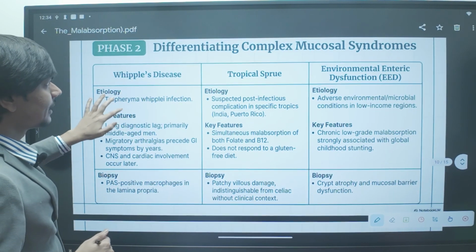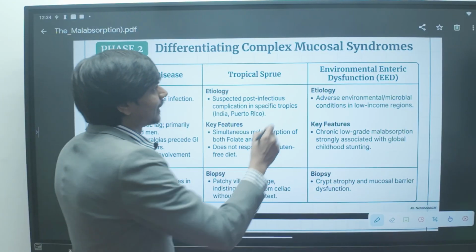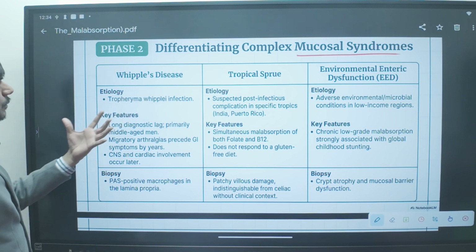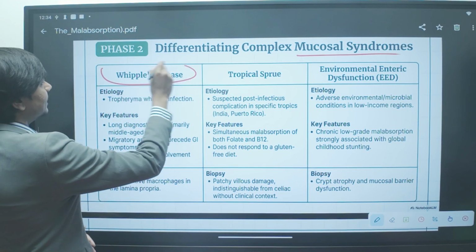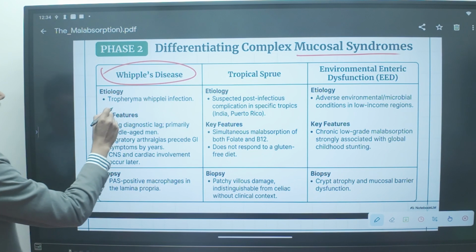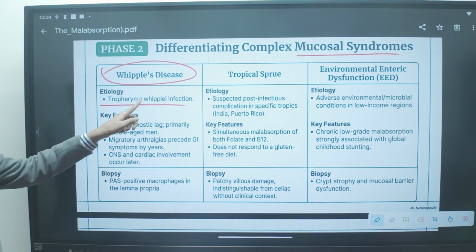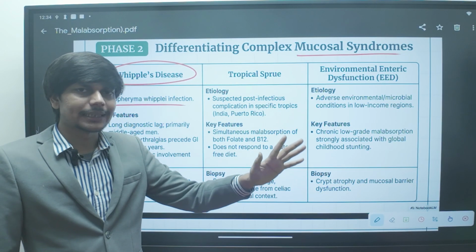So how do you differentiate the various mucosal syndromes? We have discussed celiac disease. The other mucosal syndromes include Whipple's disease. Whipple's disease is caused by this organism. It is a gram-positive rod. Tropheryma whipplei infection causes Whipple disease.